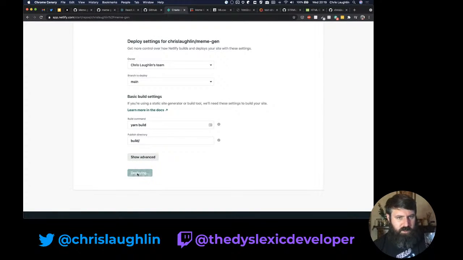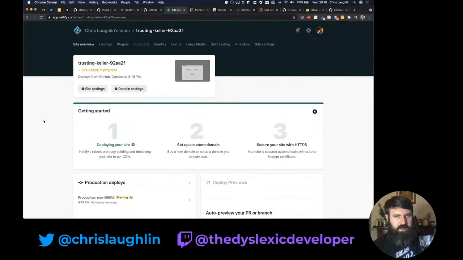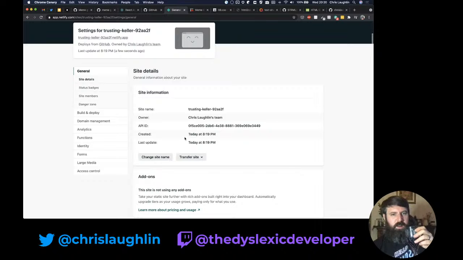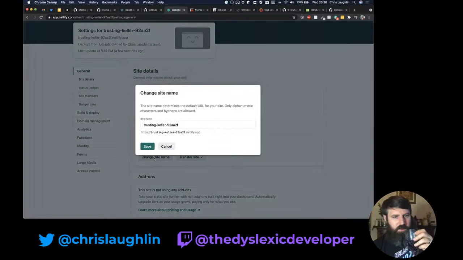Let's see, yep, all default settings. It's a Create React App. We're going to publish it. Over here, we're going to see if we can change the site name to something a little bit more applicable.